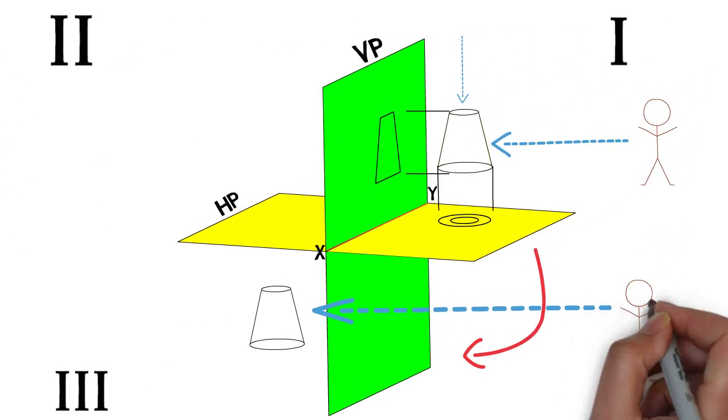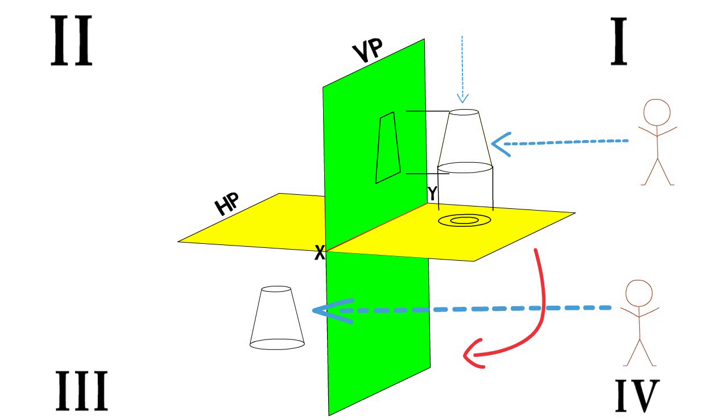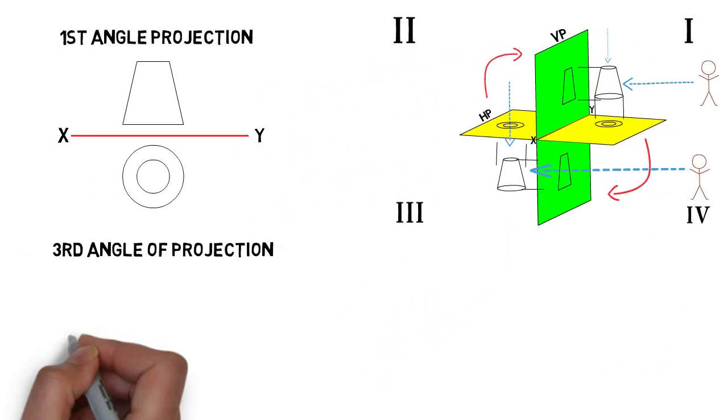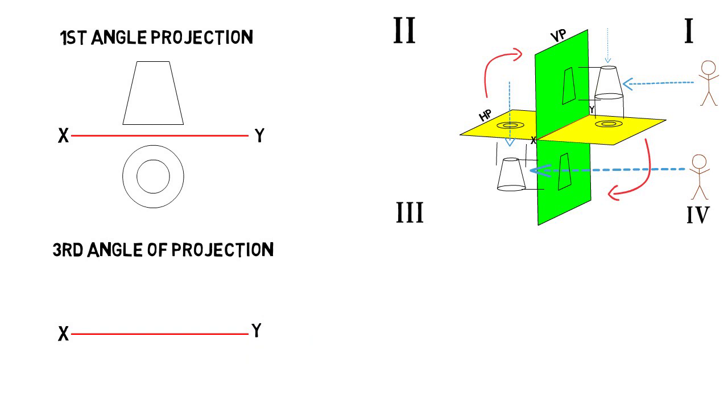Similarly, for third angle of projection, observer is here looking towards the object through this transparent plane. So front view will be like this, and if we plot top view, observer will be here looking through this transparent plane. So view will come like this. Again, we will rotate this horizontal plane in clockwise direction to plot the views on a single paper. This is a XY line, this is a front view, and this is a top view.